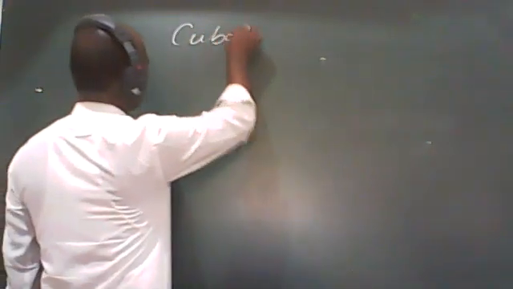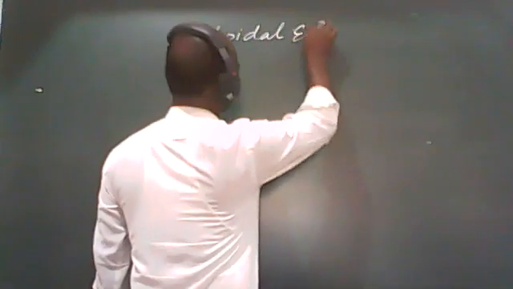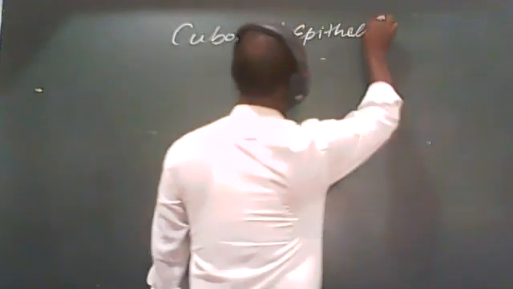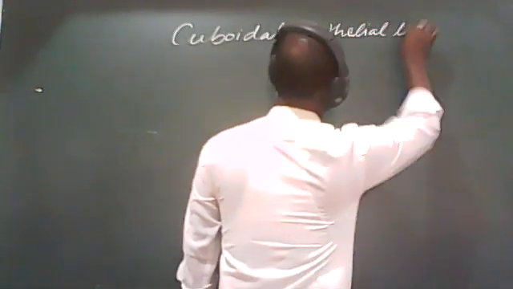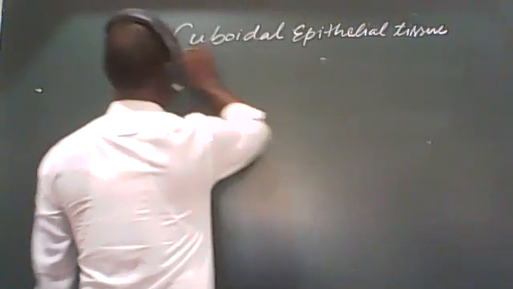Let us see, students. Today, we will discuss cuboidal epithelial tissue.